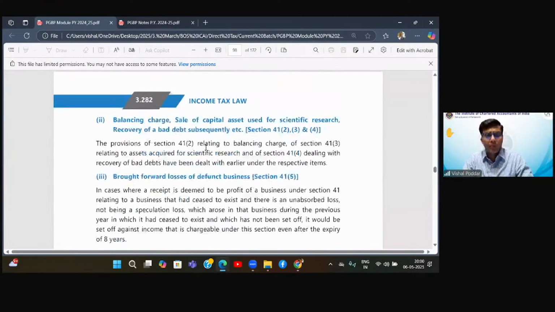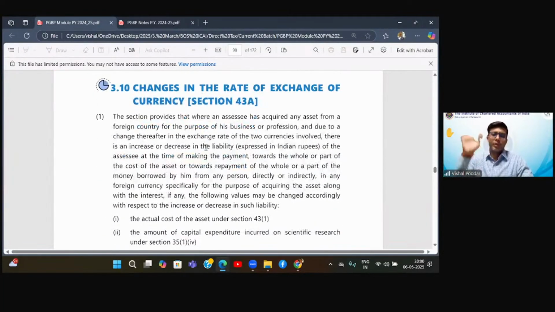Okay, so same, 43A. Students, what is 43A? For this, I'll request that you go back to Accounting Standard 11, if by chance you have studied that or if you recall that. Do you all recall Accounting Standard 11?